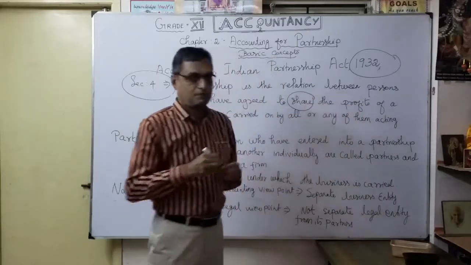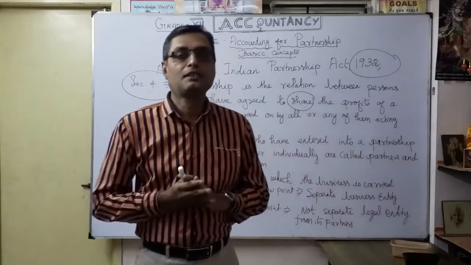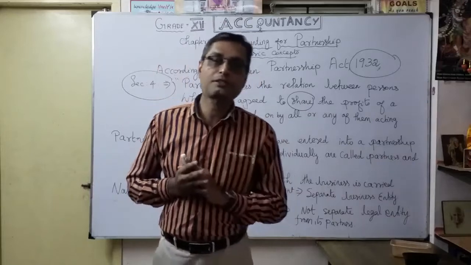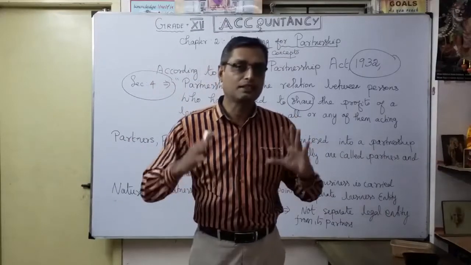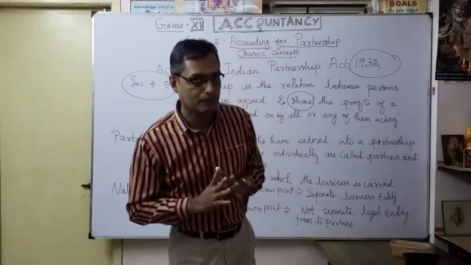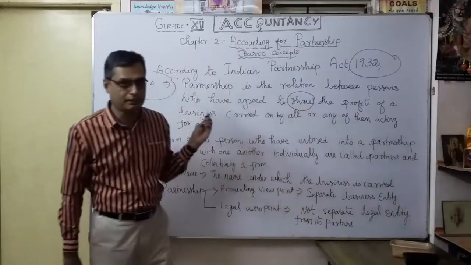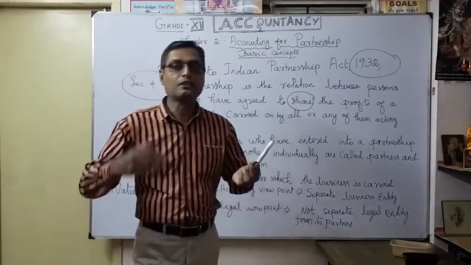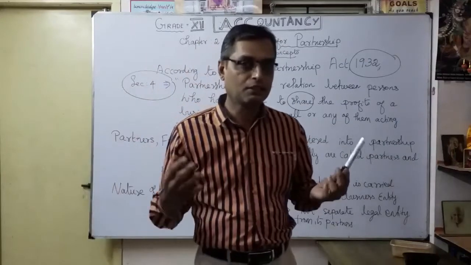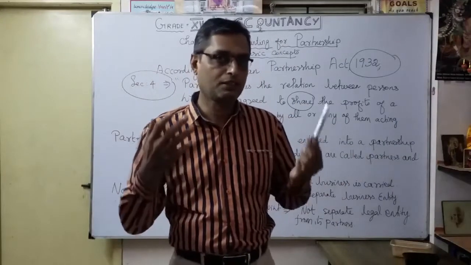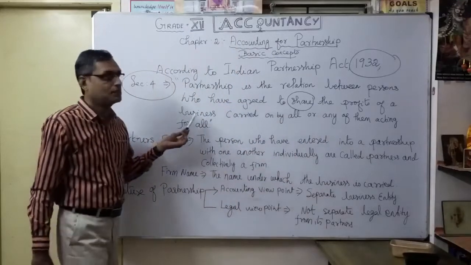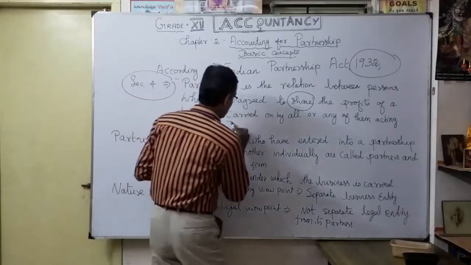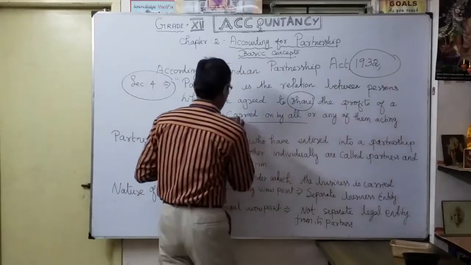In a sole proprietorship, whatever profit is earned goes to the single owner. In a partnership, you can't take it alone; the number of partners doing the business share the profits of the business carried on by all. This phrase, carried on by all, is very important.